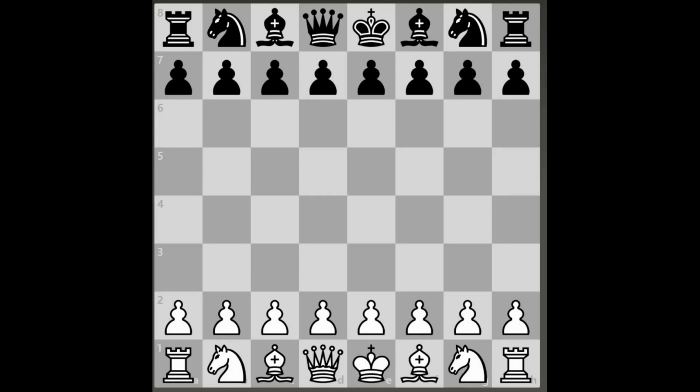In our last video, we have forgotten one important thing, that is naming the squares. The naming of the squares and the pieces, how it is mentioned in the score sheet, that we have forgotten. Rooks are mentioned with a capital R, and knights are mentioned with only N, because K is already given to king. Bishop is mentioned with capital B. Queen is also mentioned with capital Q. King is capital K.